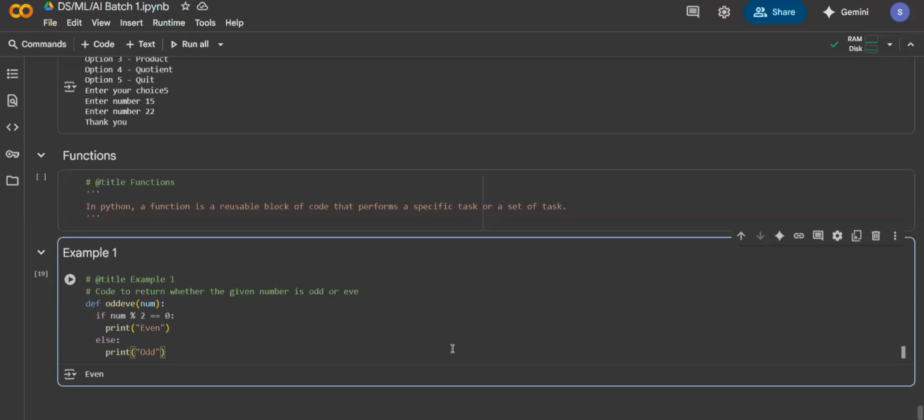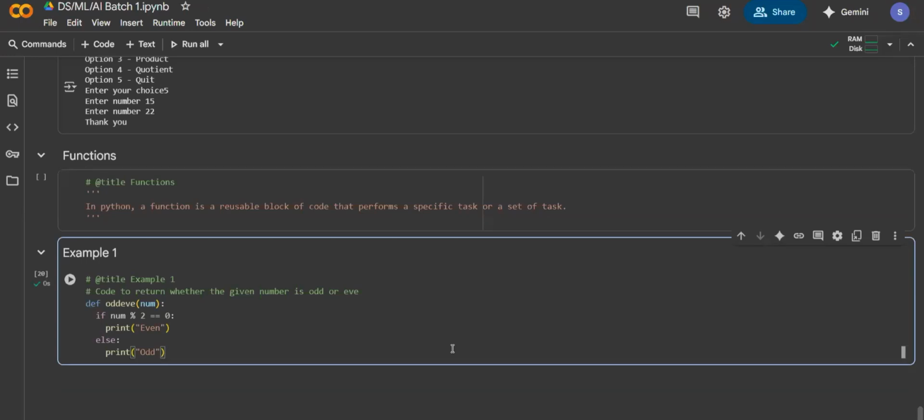Anybody? If I run it, what might be the output? Exactly, it is nothing. Why? Because see here, odd_even, and we have provided a number, in the sense a parameter, right? We have not provided any value for it. This particular file has basically been stored inside this odd_even function. It is just stored inside it.